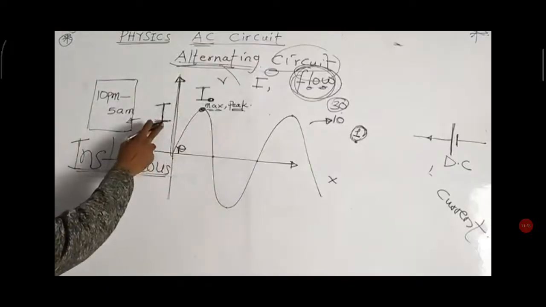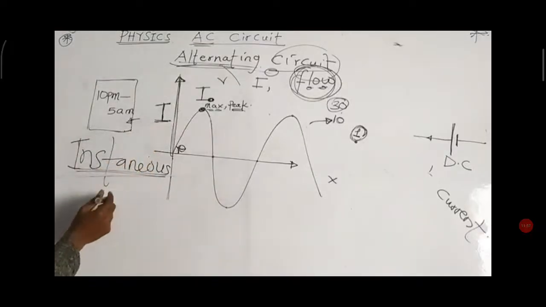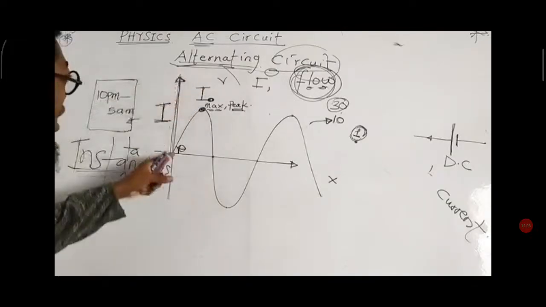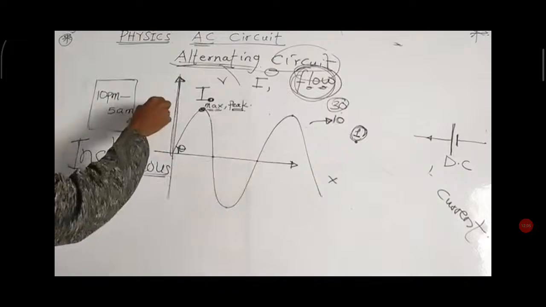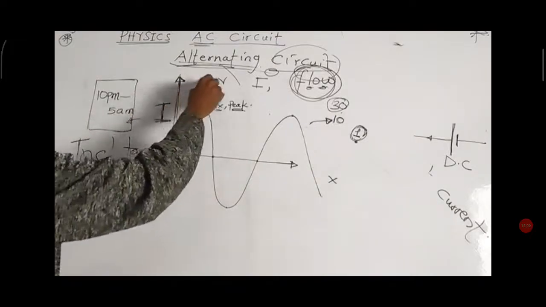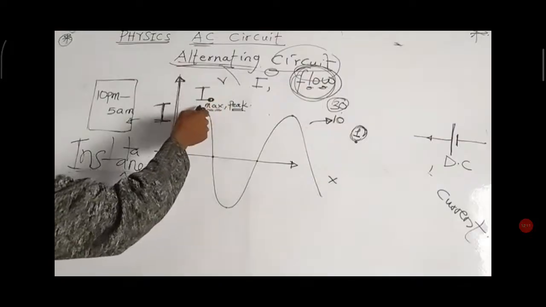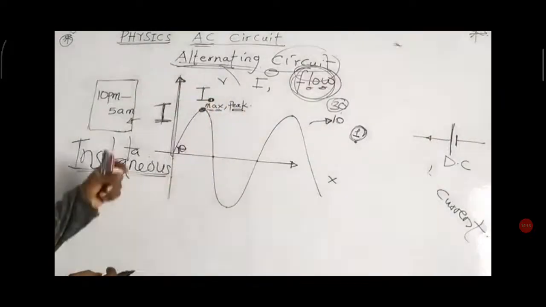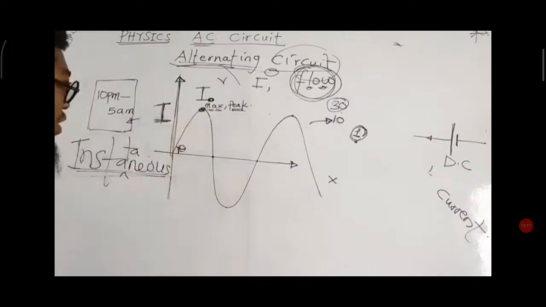While the value that we have here is the instantaneous value. So if I am considering a graph of current, I will call any value here what? Instantaneous value of current, and I will call any value here maximum or peak value of current. How are the two related? We just need to remember simple arithmetic.